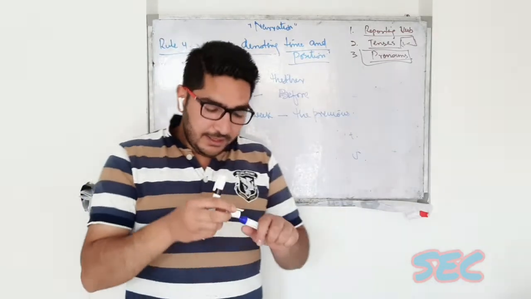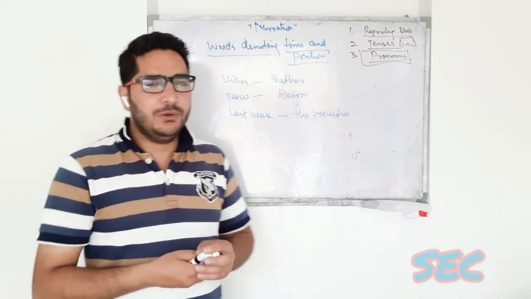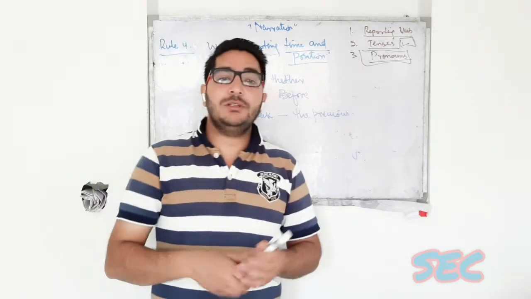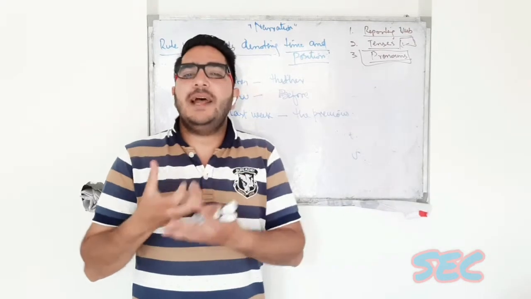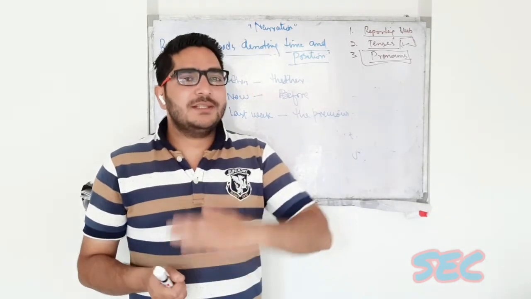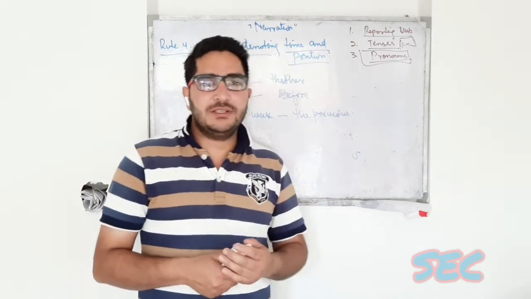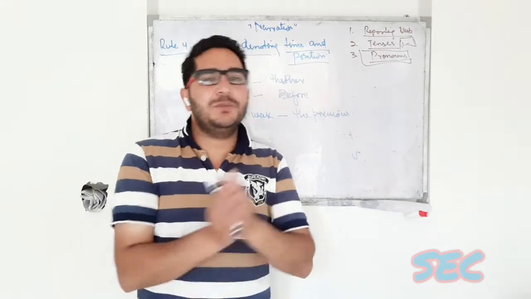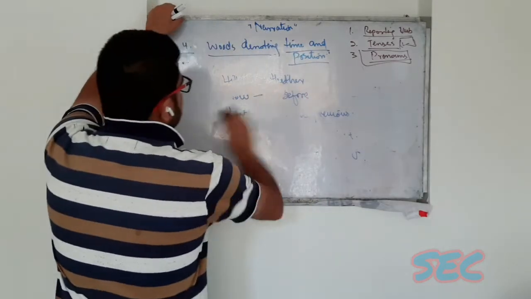And there can be some other words, you can check on your own from different sources. So these words which show nearness, the words that show time and position, are changed into different words when we change direct speech into indirect speech. So I'll give you some examples here.